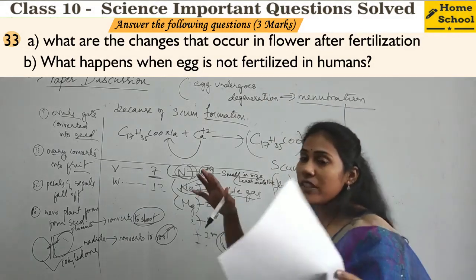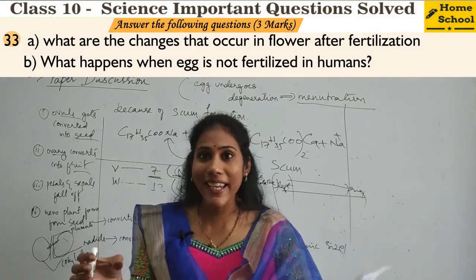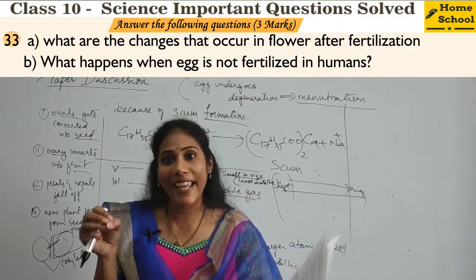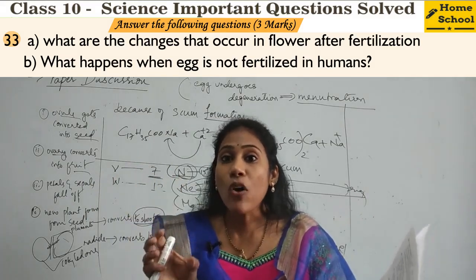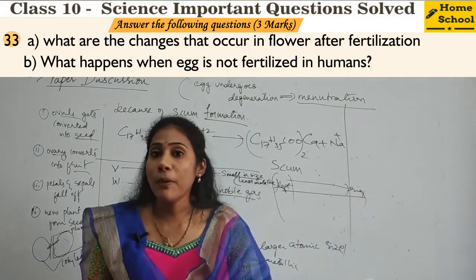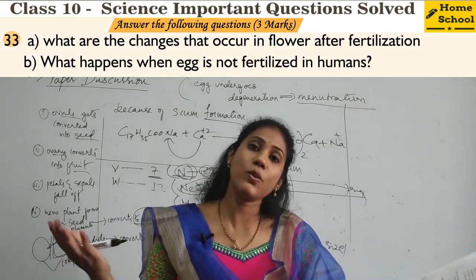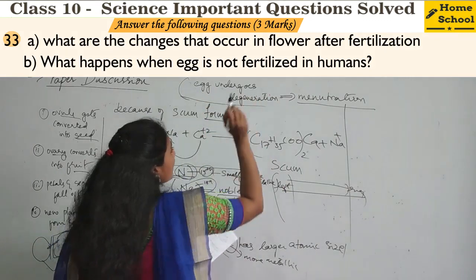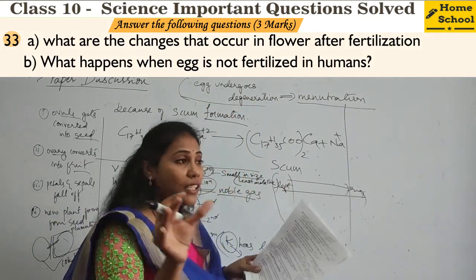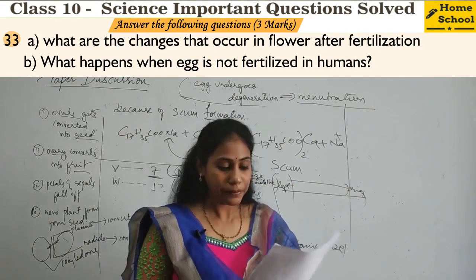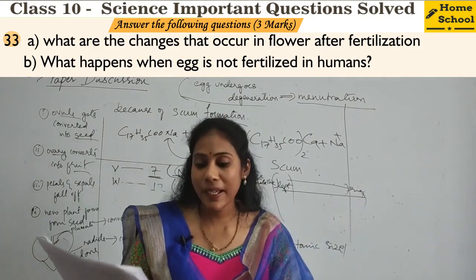Yes or no? Uterine walls will break and it will come out through the vagina. Degenerated egg along with the uterine wall breaks and comes out through the vagina in the form of blood and mucus. That is what we call menstruation. So this much you have to mention as answer. You should shortly tell about what is menstruation also. Okay, so that's all about 3-mark questions.